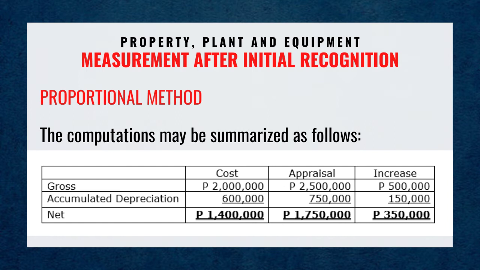Increase 500,000 pesos. Accumulated depreciation cost 600,000 pesos. Appraisal 750,000 pesos. Increase 150,000 pesos. Net cost is 1,400,000 pesos. Appraisal 1,750,000 pesos. Increase 350,000 pesos.